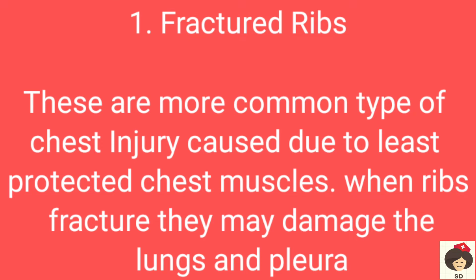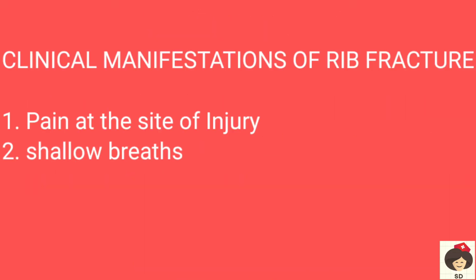So first is fracture rib. It is the most common type of injury and it is caused due to least protected muscles. The muscles are very few in the chest cavity, so it is very easily prone to fractures. And when ribs are fractured, they can also damage the pleura and lung. Clinical manifestation in fracture rib is pain at the site of injury and shallow breath. Due to pain, the patient will not breathe very deeply.